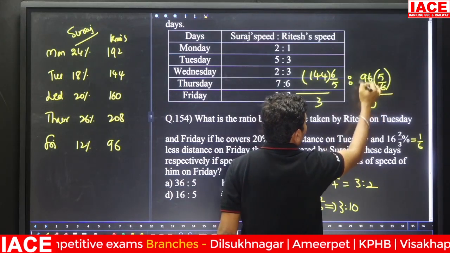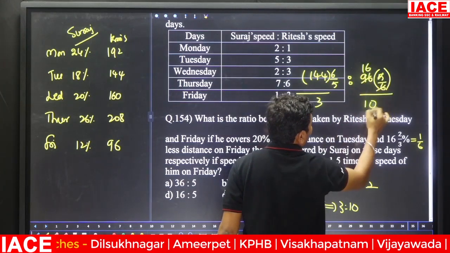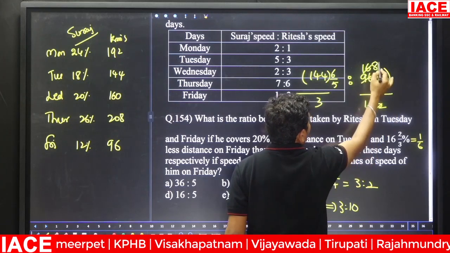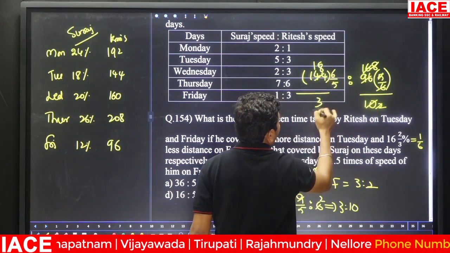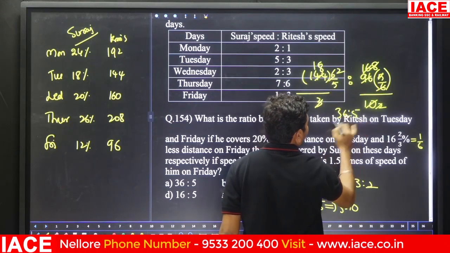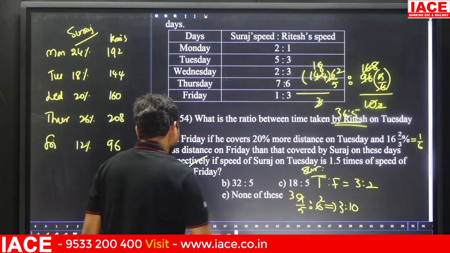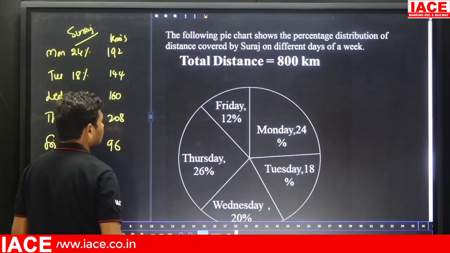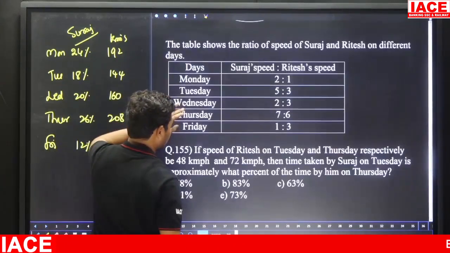So here 6, how many times? 6 times. Here 5, how many times? 2 times. 2, how many times? 8 times. 8, how many times? 18 times. And 3, how many times? 2 times. And you will get 36:5. Here 36:5 means which option is correct? Option A is correct. Look at the next question for the same data.